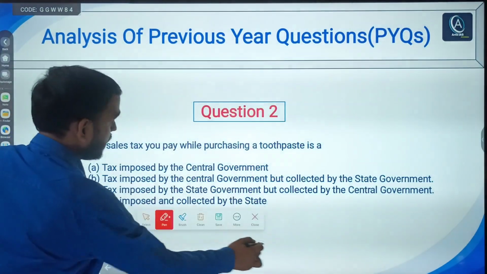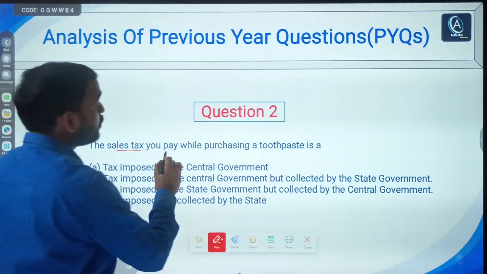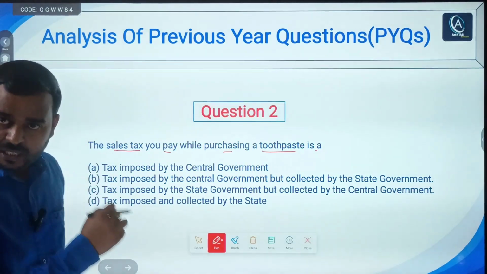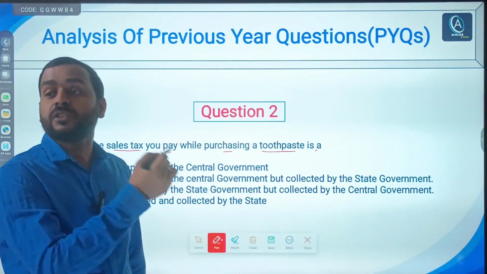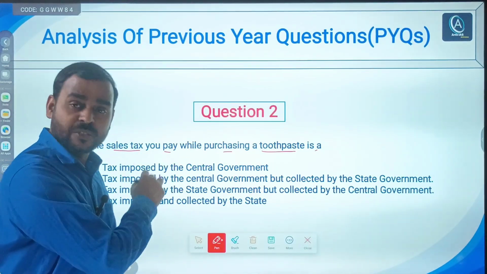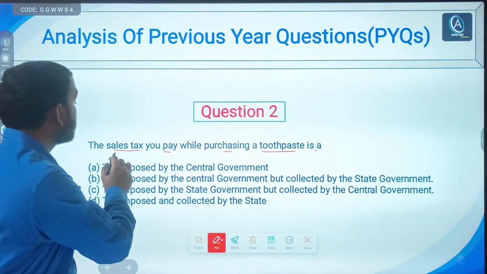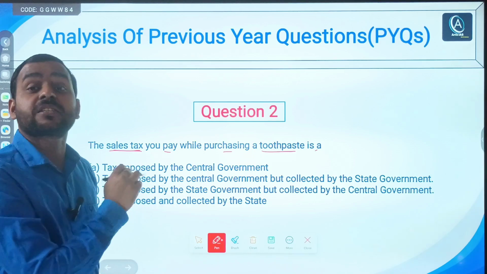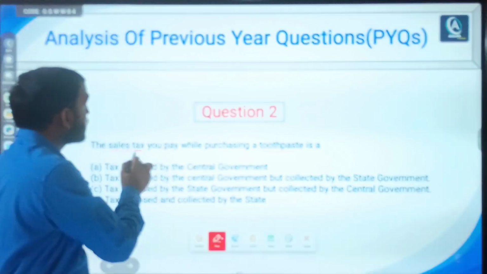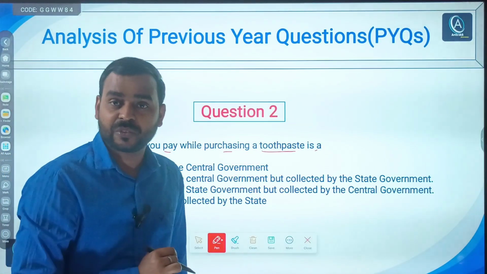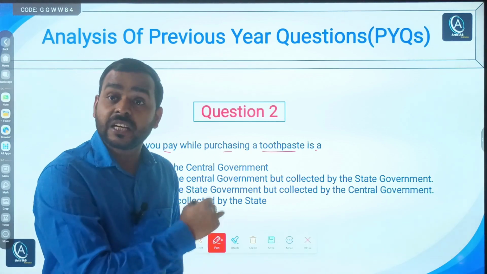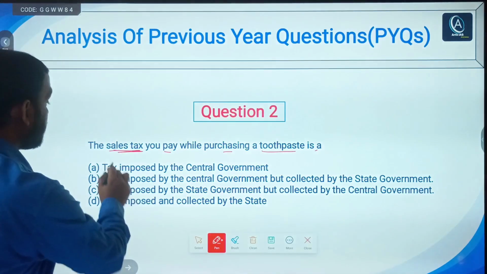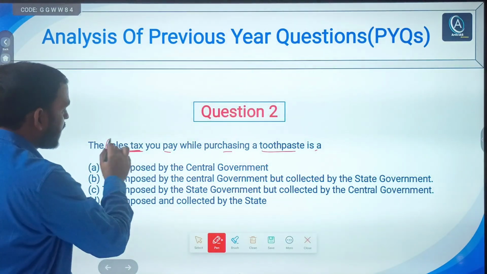It says the sales tax you pay while purchasing a toothpaste is what? Though you can correlate this question with economics, this type of question has been included in the polity section because it reflects the center-state relation regarding tax collection. So currently this question has no importance.